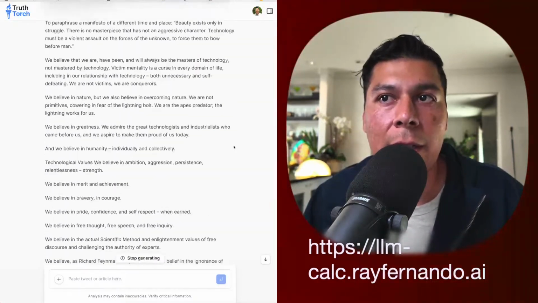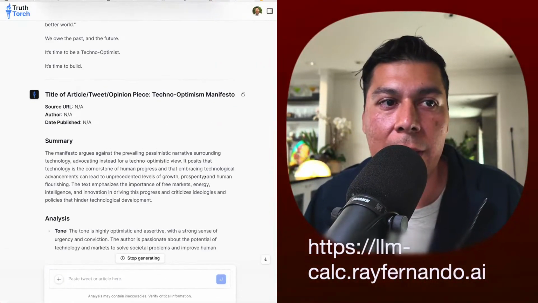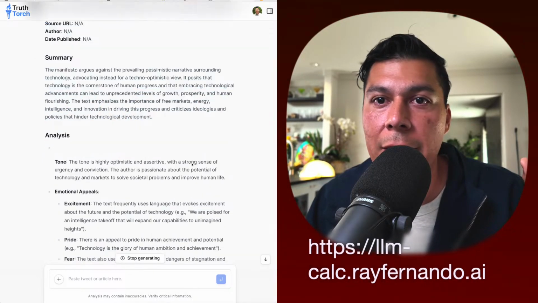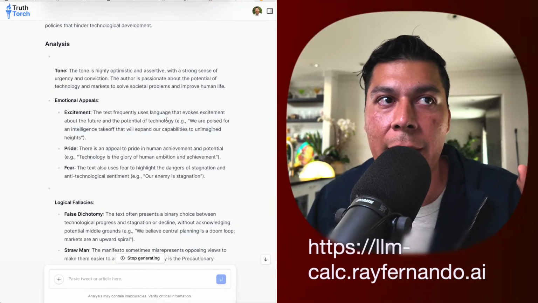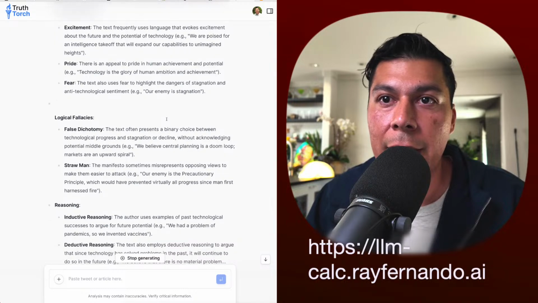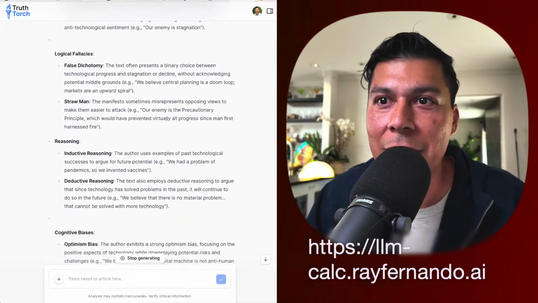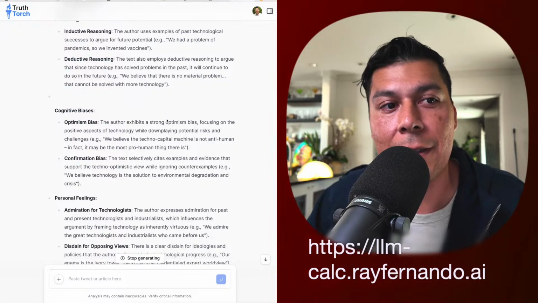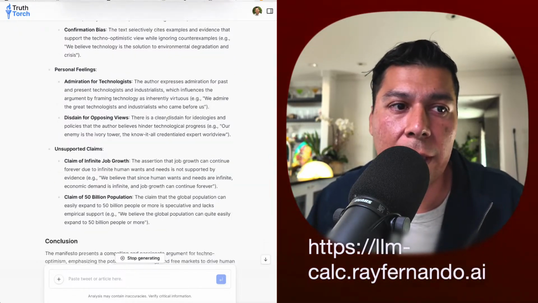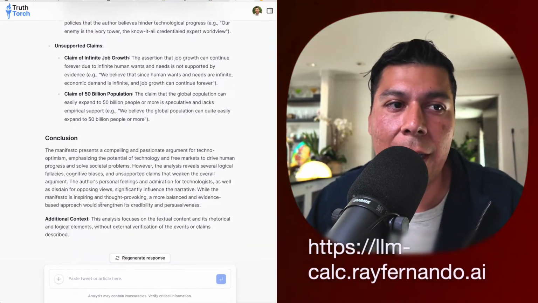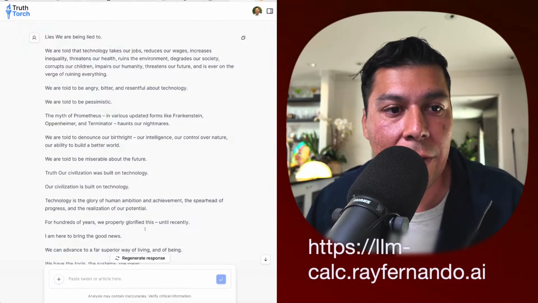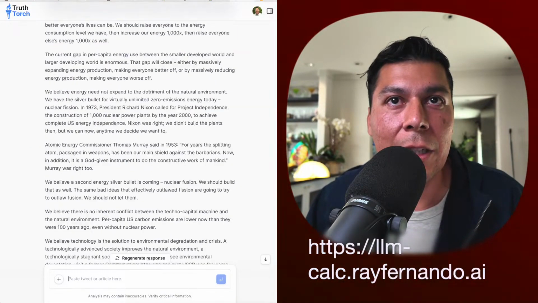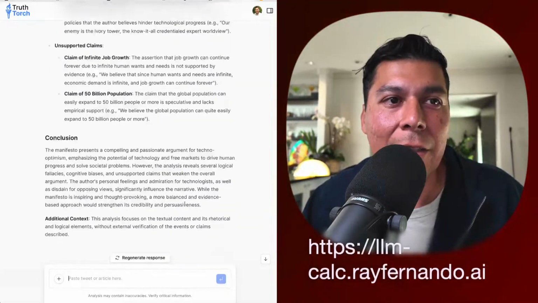What my app is basically doing is going through and running an analysis. It gives you a quick summary of what you're going to get into, but also breaks it down in terms of what the emotional appeals are, any logical fallacies, what reasoning they're using to make their arguments, any cognitive biases, as well as any personal feelings and unsupported claims. Then it also gives you a little conclusion at the end, like, hey, you should probably watch out for what you're reading. Let's just take a look at the conclusion.